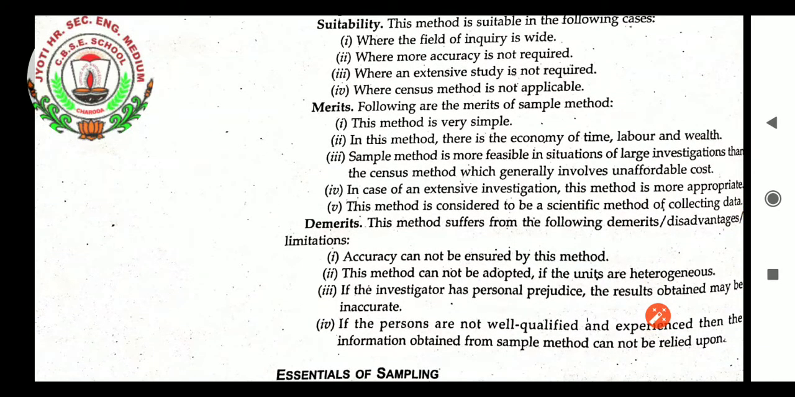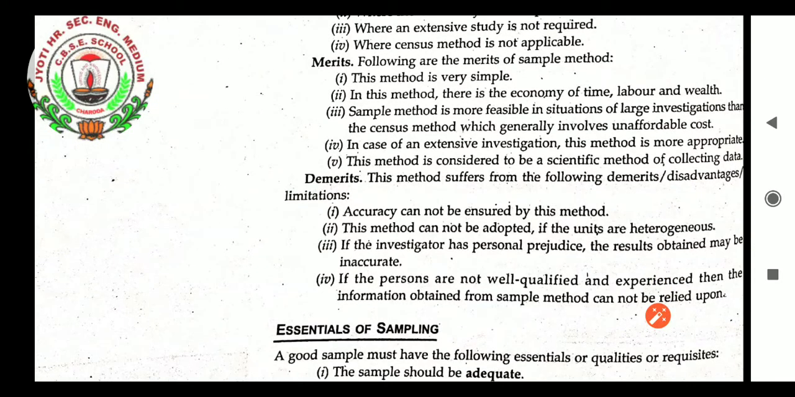Demerits. This method suffers from the following demerits, disadvantages, or limitations. Accuracy cannot be ensured by this method. This method cannot be adopted if the units are heterogeneous, which means homogeneous data must be required, otherwise it cannot be done. If the investigator has personal prejudice, the result obtained may be inaccurate. If the persons are not well qualified and experienced, then the information obtained from the sample method cannot be relied upon.